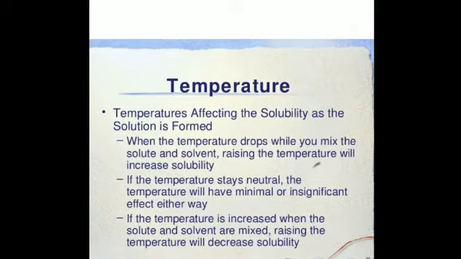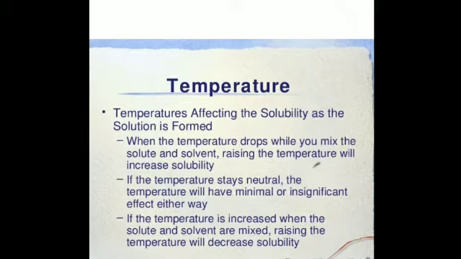Is that clear? So the solubility of most solids and liquids increases with an increase in temperature. The solubility of a gas decreases with increase in temperature. In the summer months, the amount of oxygen and carbon dioxide in water bodies depletes because the temperature is high.